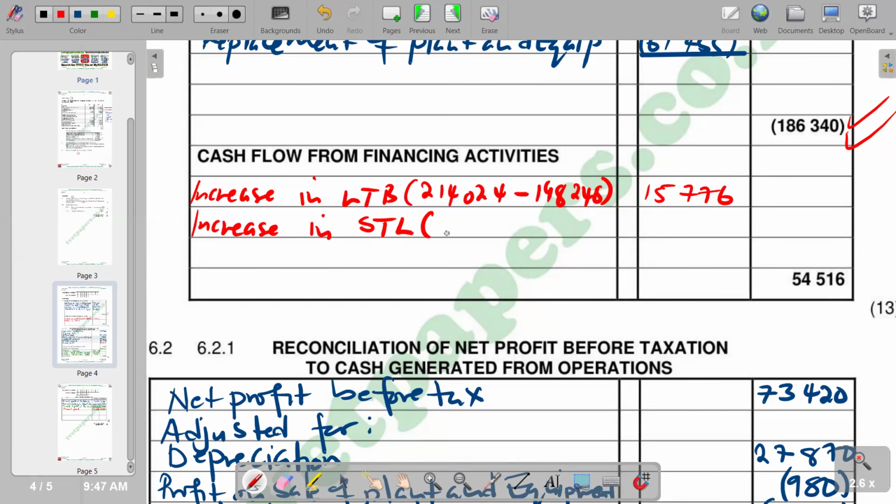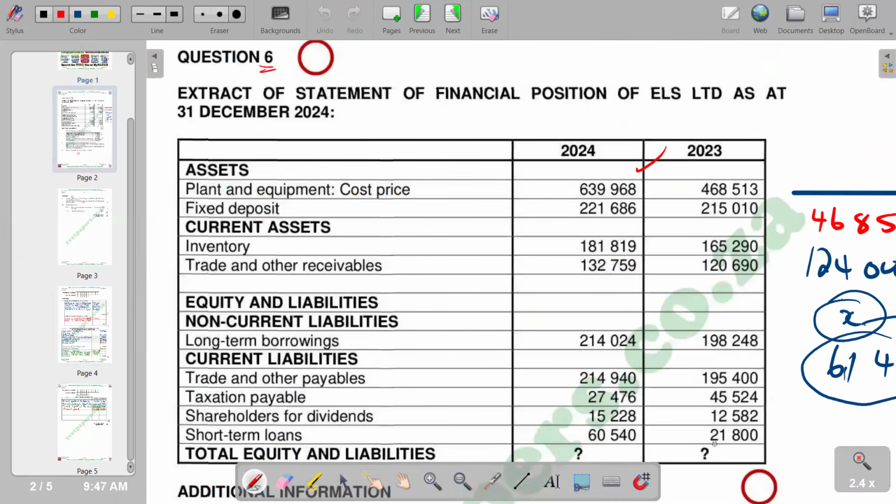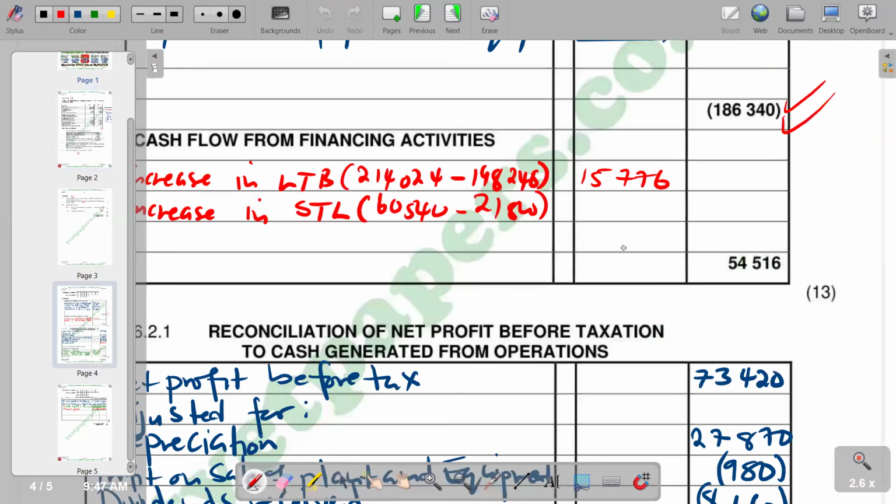So in brackets, we say 60,540 minus 21,800, which is an increase, indicated by the movement from 21,800 to 60,540. And we calculate, we see that we are going to get an increase of 38,740.